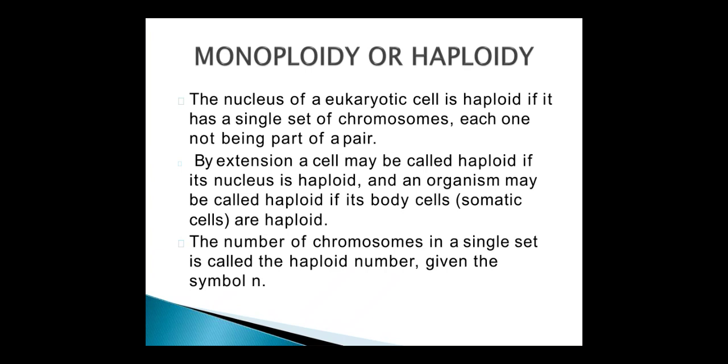By extension, a cell may be called haploid if its nucleus is haploid, and an organism may be called haploid if its body cells are haploid. Body cells means somatic cells. The number of chromosomes in a single set is called the haploid number, given the symbol n.